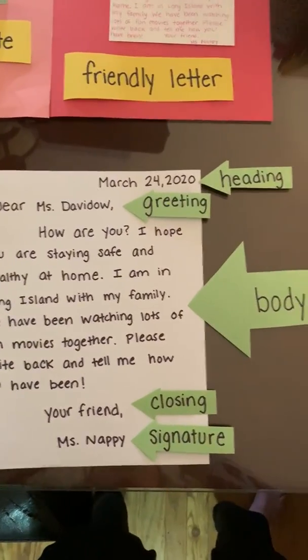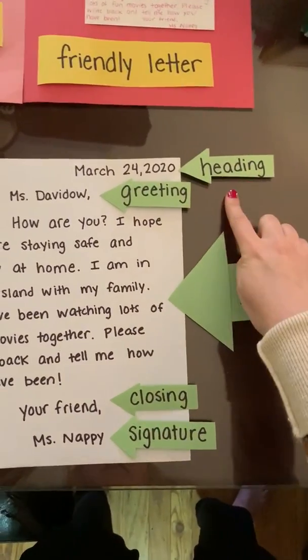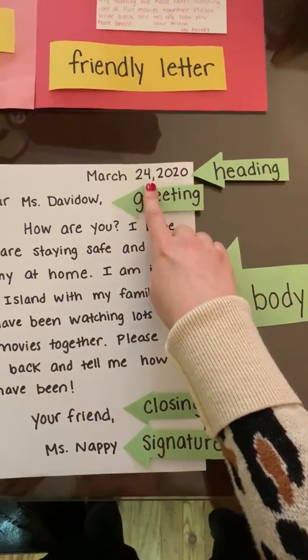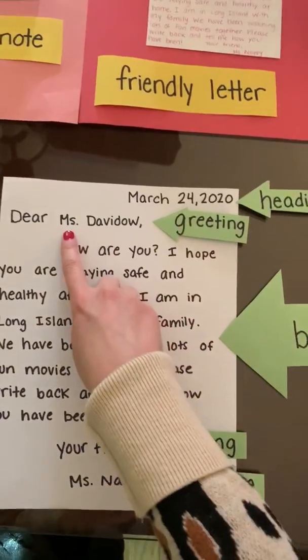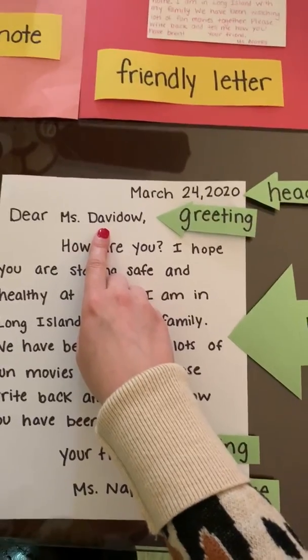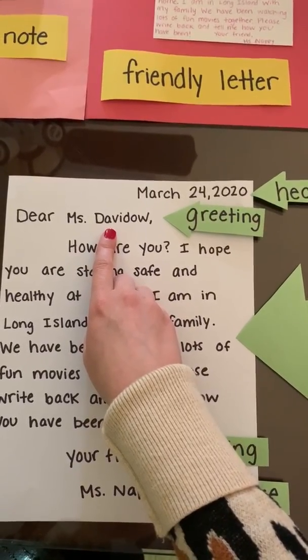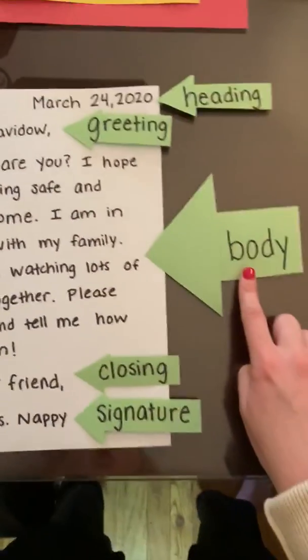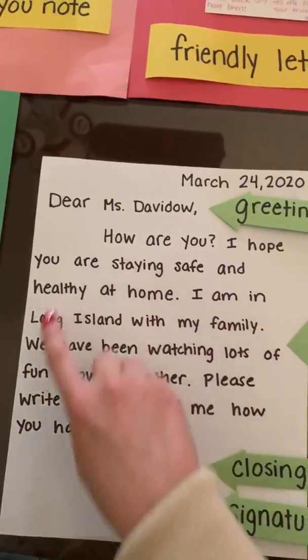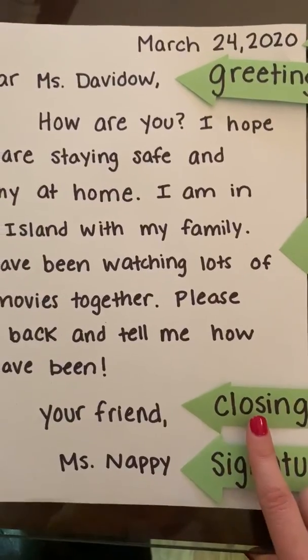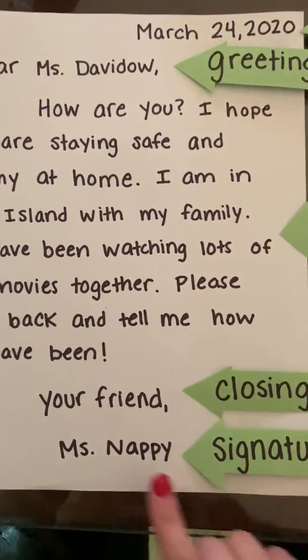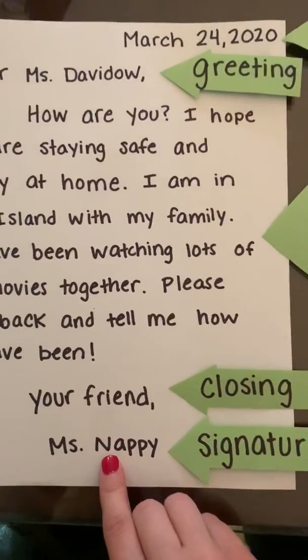So these are the different parts of a letter. We have a heading at the top of our paper. That's our date. We have our greeting, where we're learning who is going to be reading this letter. In this case, it's me. We have our body, which is where we get all of our information. We have our closing, and we have our signature. That's where we can say, from Miss Nappy.